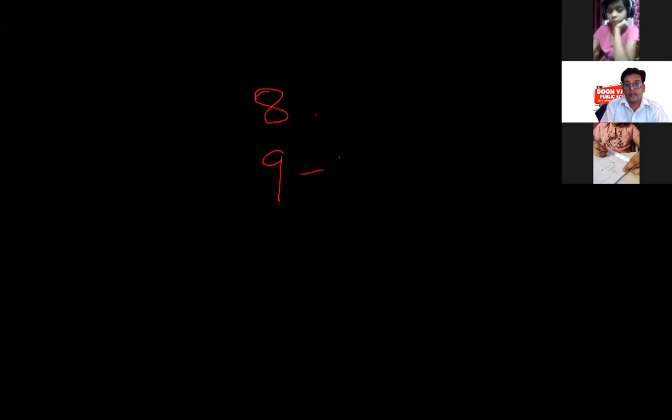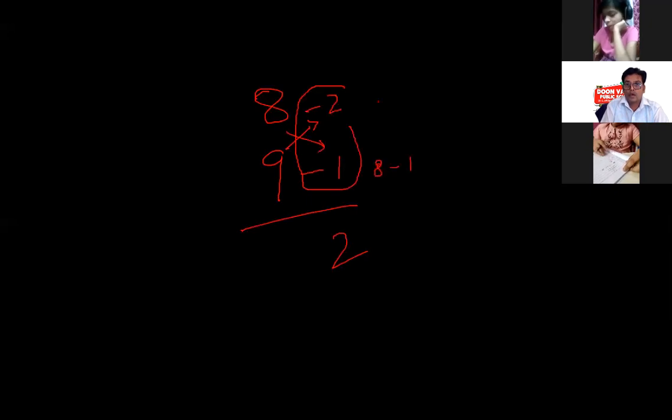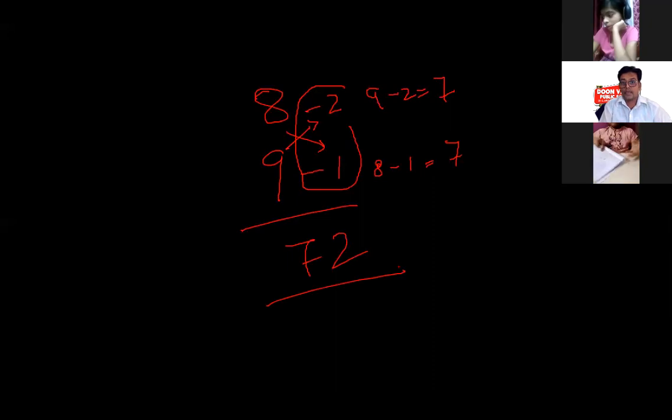That is 1, that is 2. And 2 multiplied by 1 gives me 2. This way, this way, 8 minus 1 or 9 minus 2, both ways will be 7. So the answer will be 72. Got it?